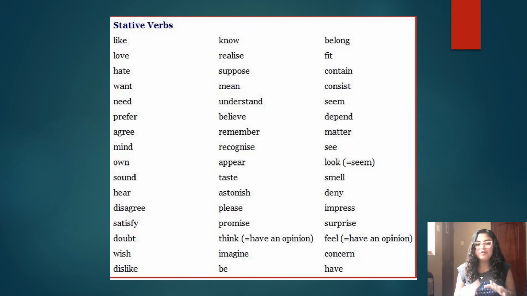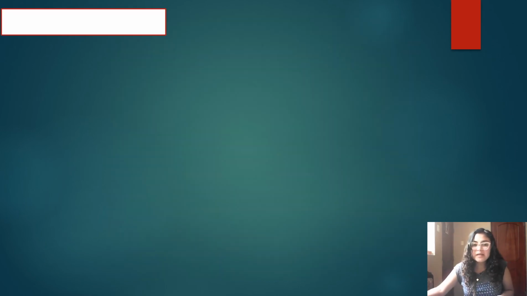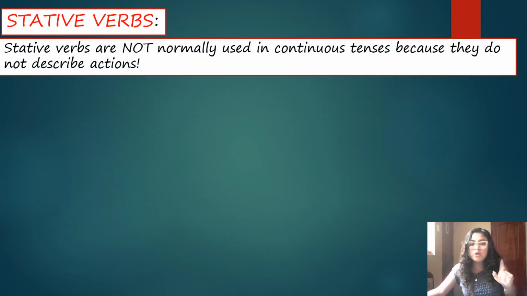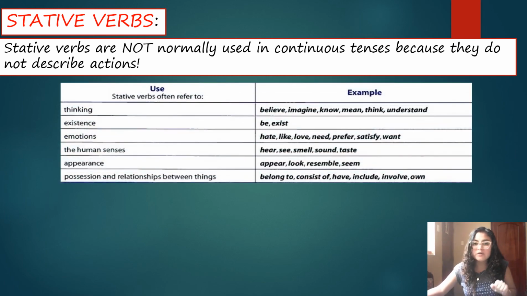As you can see here, there are some stative verbs that I decided to put here in order to study a little bit about that. So please, you have to check all these verbs in order to know which verbs are stative verbs, right? Let's continue here. Stative verbs are not normally used in the continuous tenses because they don't describe actions. So here there is the use and here there is the example.